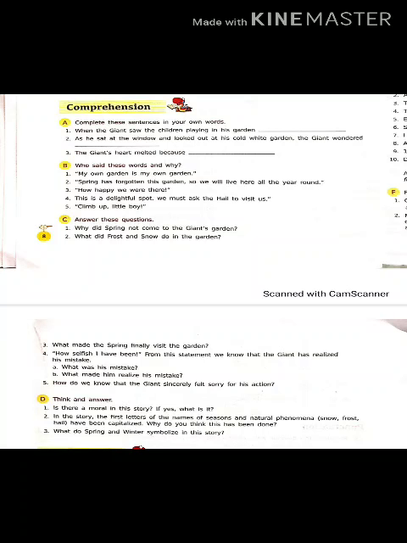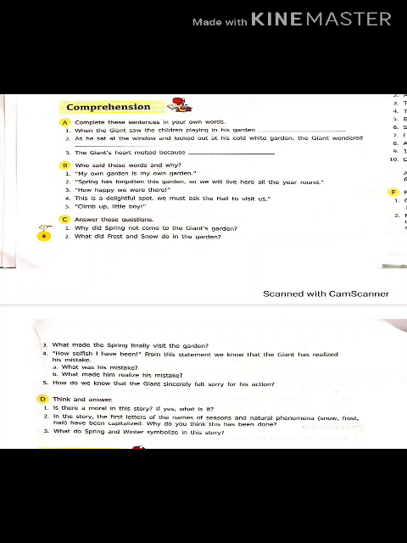That is, answer these questions. Why did spring not come to the giant's garden? In the giant's garden, when he didn't allow the children in his garden, then spring didn't come to his garden. So what is the reason? That you have to write down. Second is, what did frost and snow do in the garden? What did they do in his garden? That you have to write down. Even you can write down what they said to the giant.